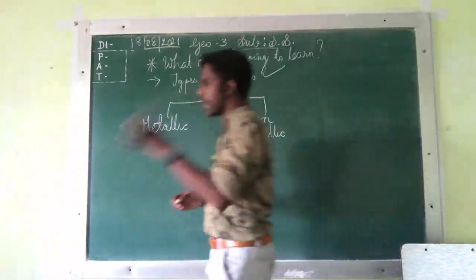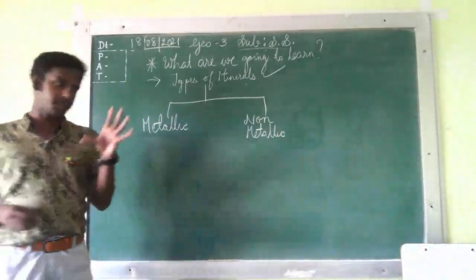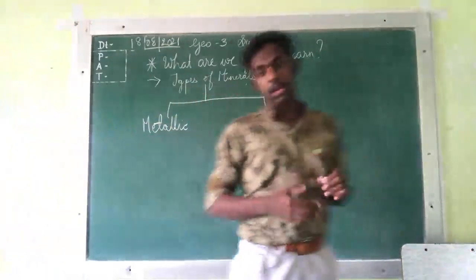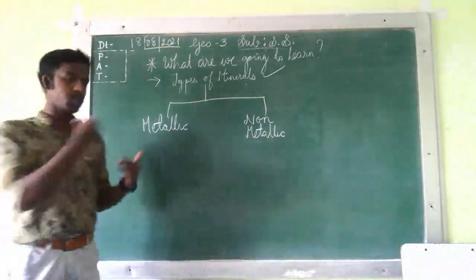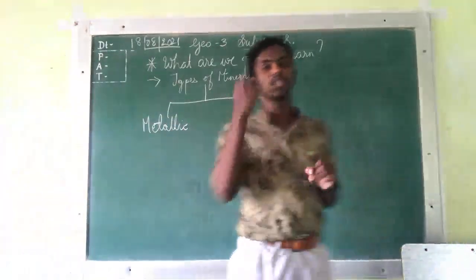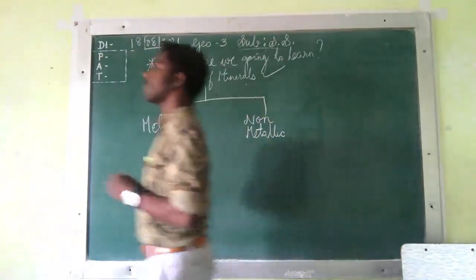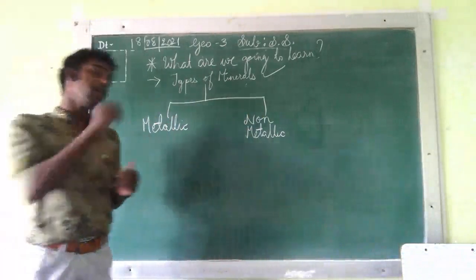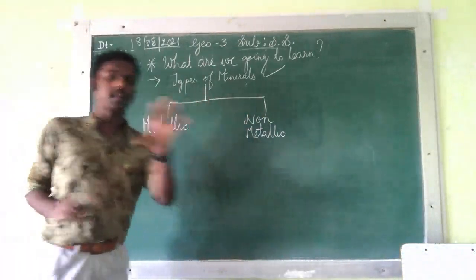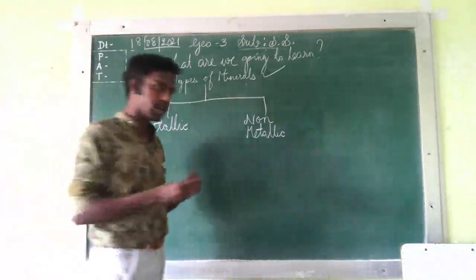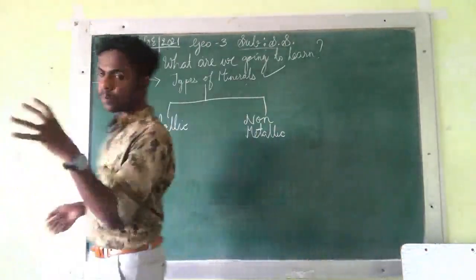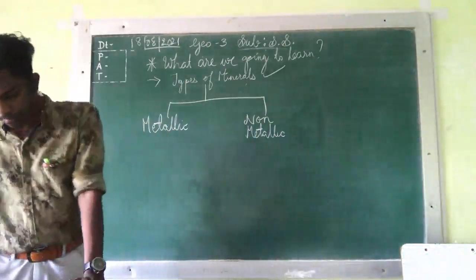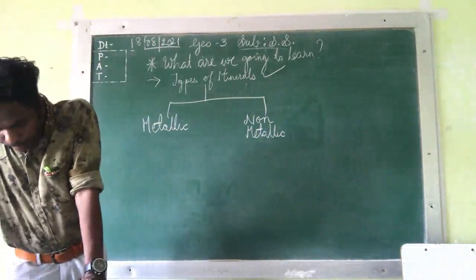So to make it pure metal, it has to be processed. From that raw metal, we have to get a pure metal. For that, we need it to be processed. Clear? Yes or no?